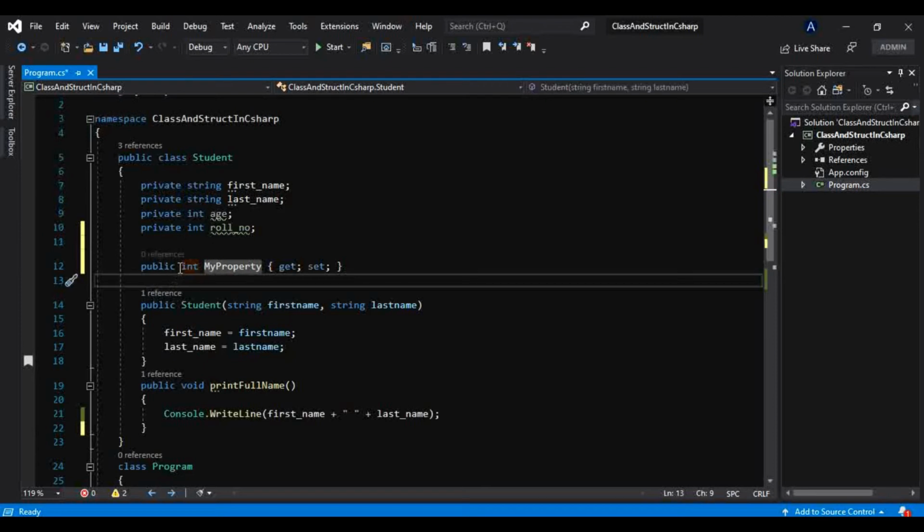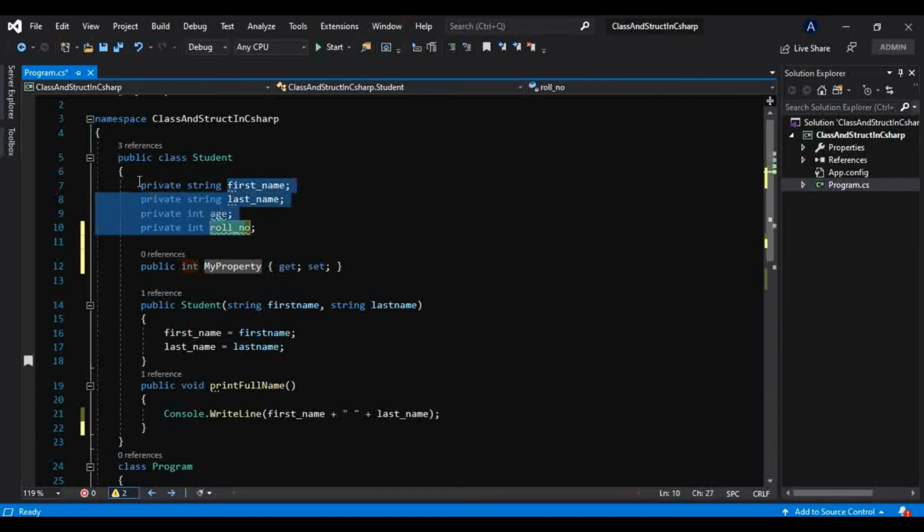So this is your property, which will always be public. Implicitly, whenever we want to initialize our fields, we keep these private fields inside these public properties, and that's how we expose them to the user to initialize those fields. Why? Because of abstraction, because of encapsulation.